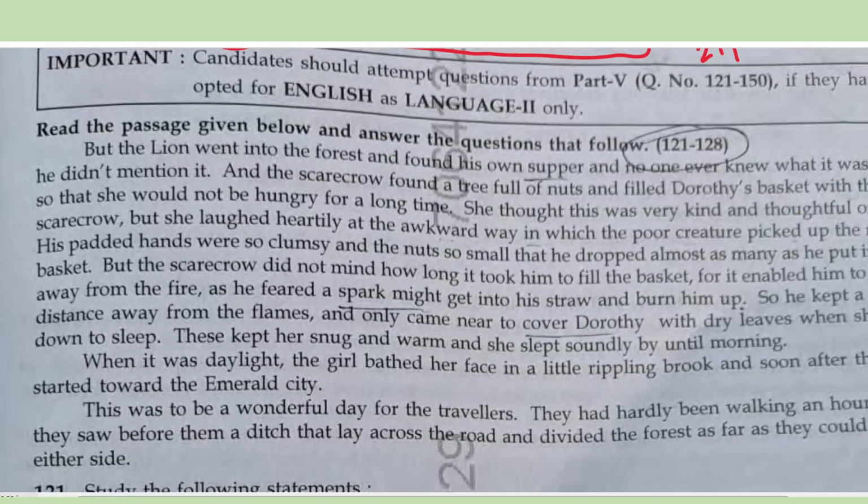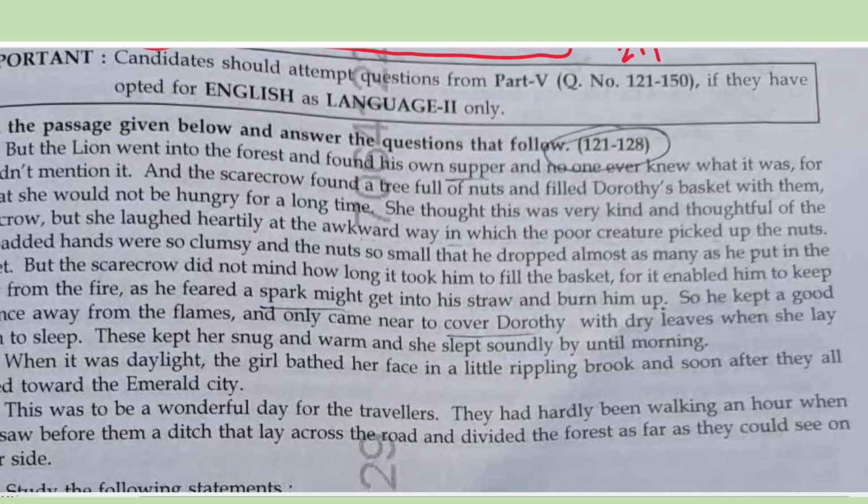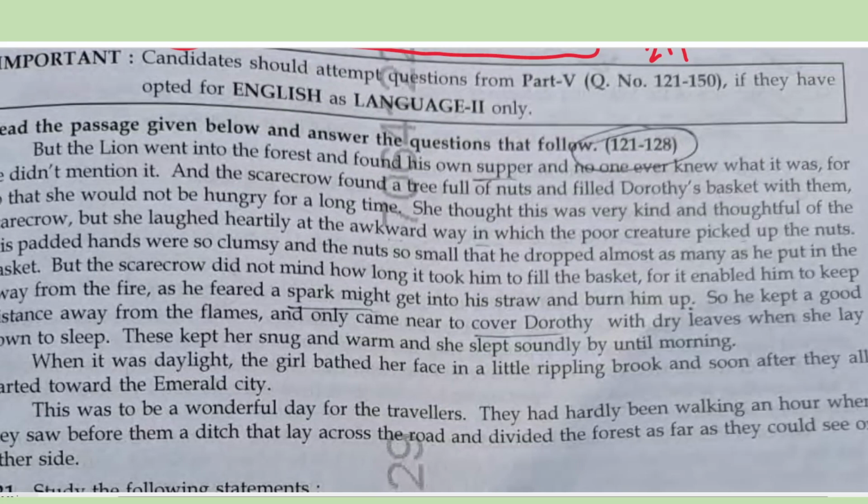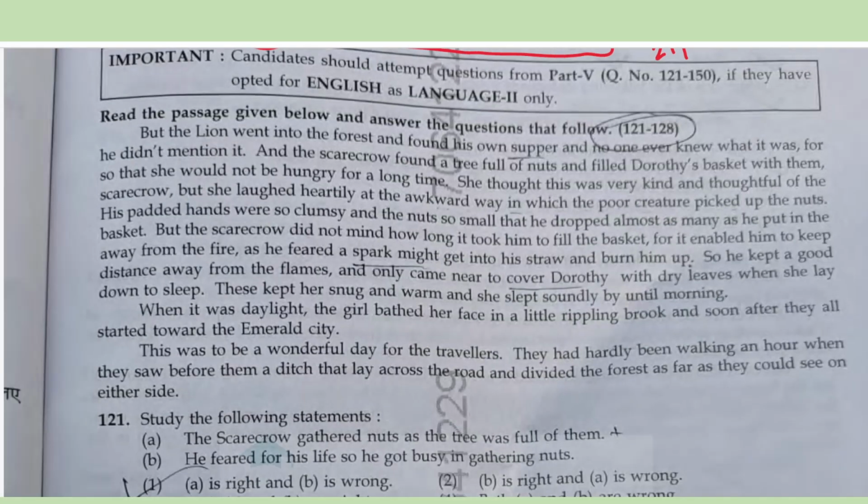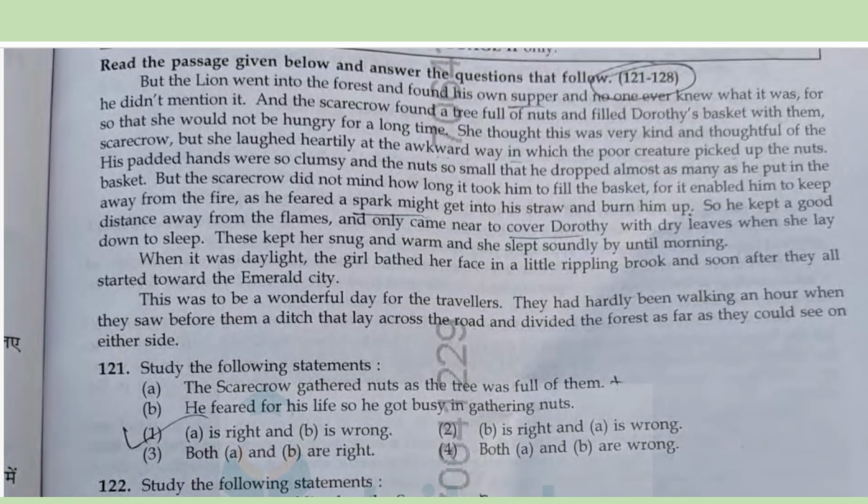This was quite a simple paper, and even the passages used were of a very simple nature, not a very difficult paper. So let's see. The first passage is about Dorothy, Lion, and the Scarecrow.